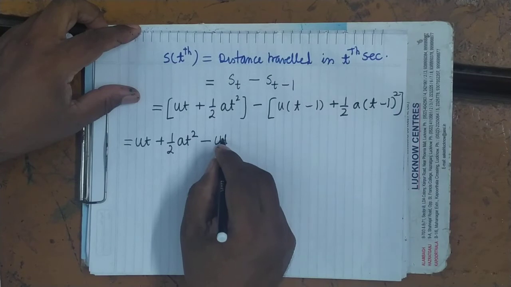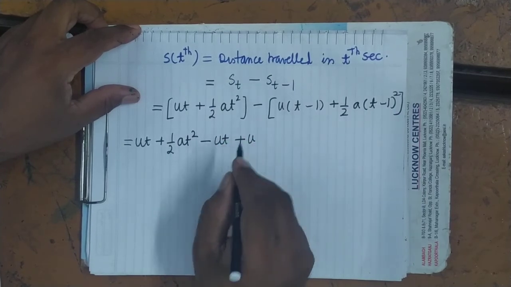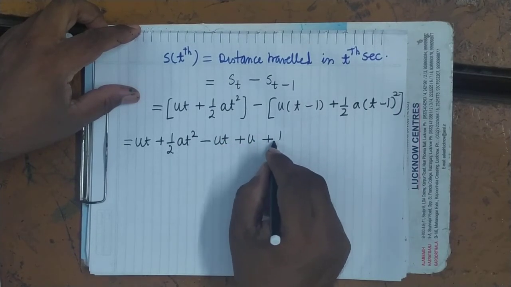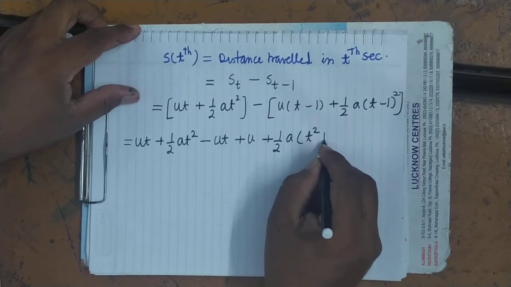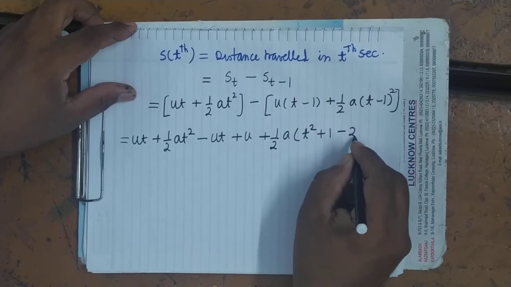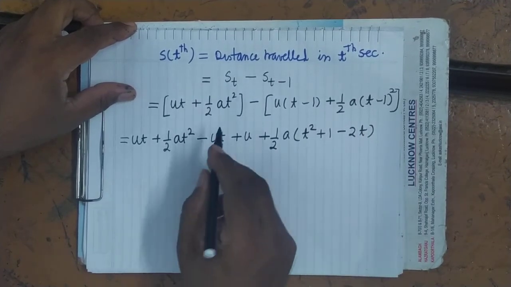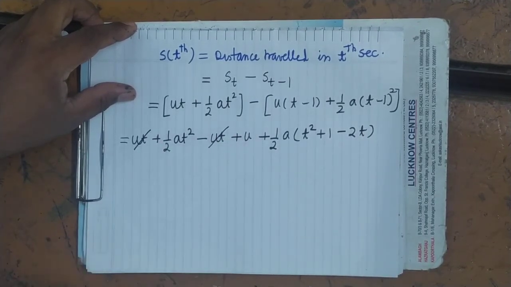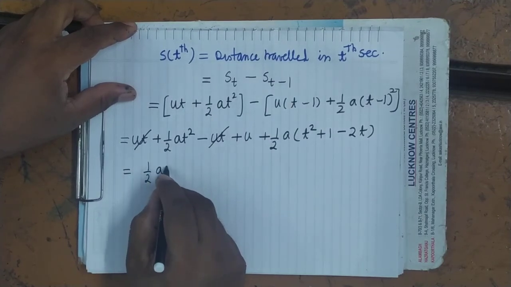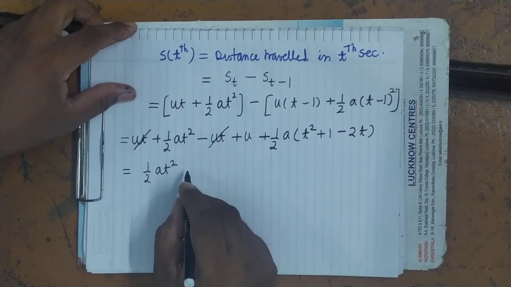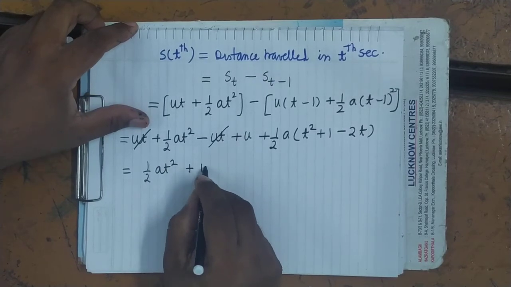So minus ut plus u. This is 1 by 2 a, and t minus 1 whole square, t square plus 1 minus 2 into t. So see here ut and ut cancel.